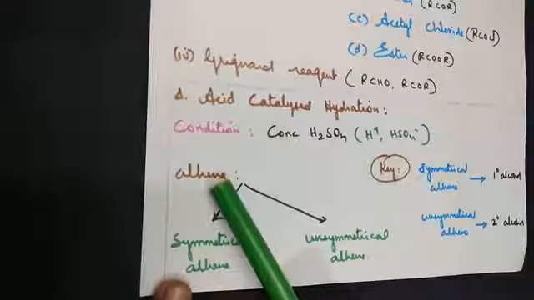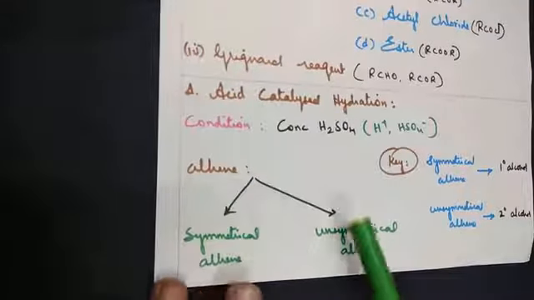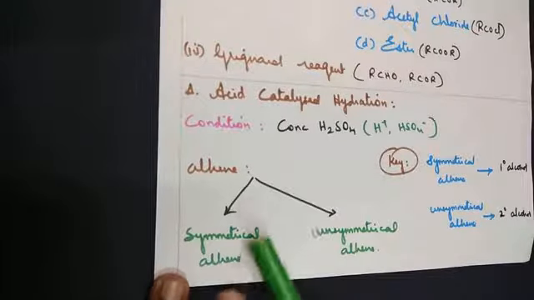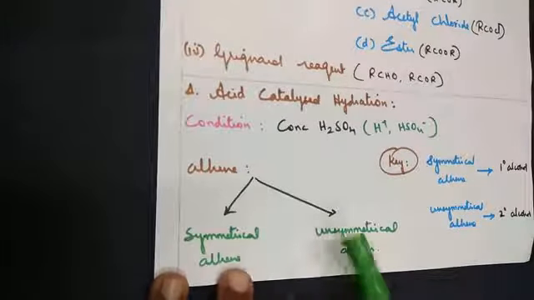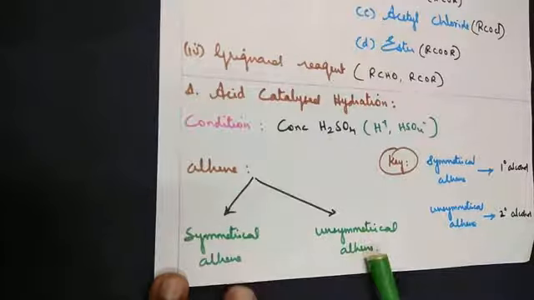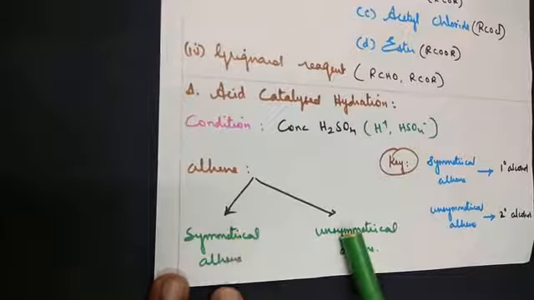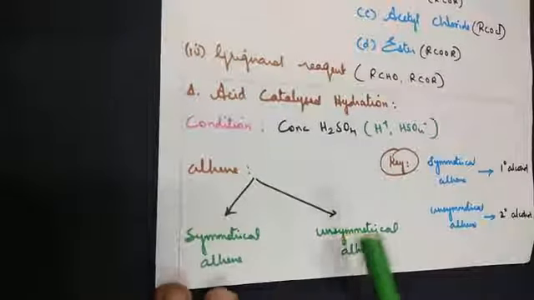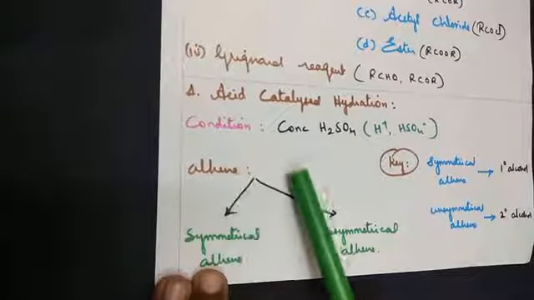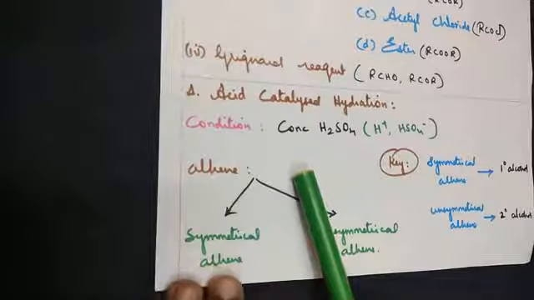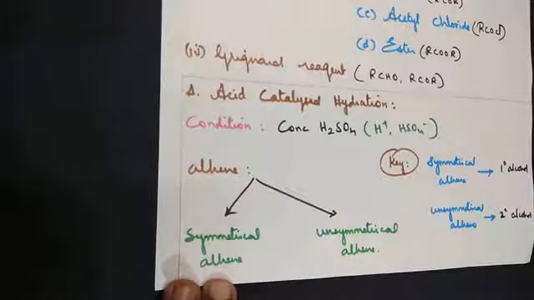Now, when we say alkene, there are two types of alkene categories possible. One is a symmetrical alkene, the other one is an unsymmetrical alkene. Now, how will you identify the difference between them? Now, alkene stands for presence of double bond in it. You have learnt it in your standard 11 classes.